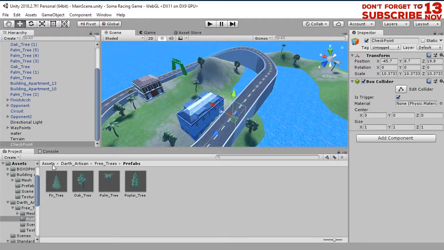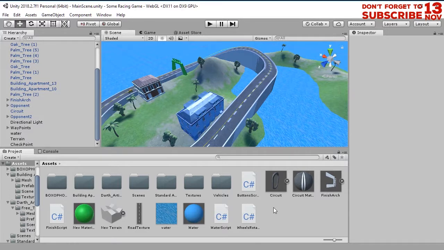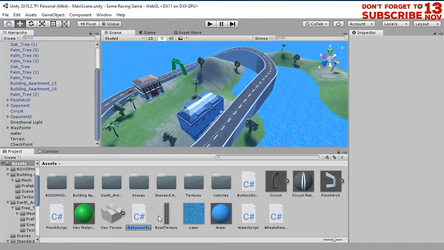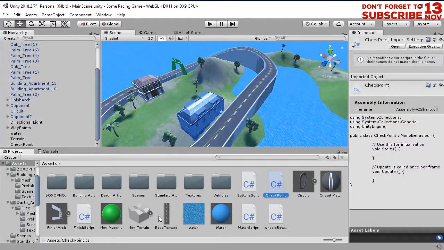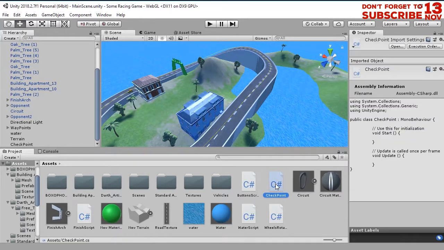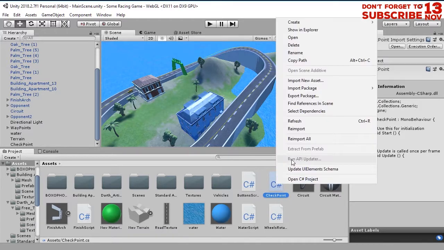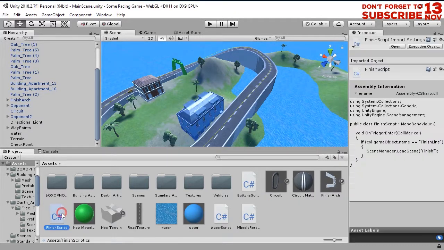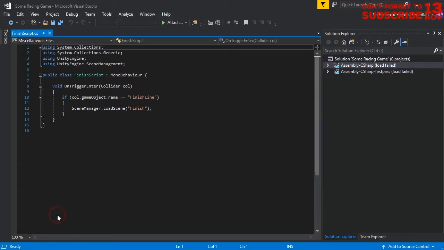Then we need to create a script. I will create a script called checkpoint. I'm going to open this checkpoint script. I'm sorry, we don't need to create another script, so let's just delete this checkpoint script. Instead of creating another script, let's just work on this finish script. Open the script,